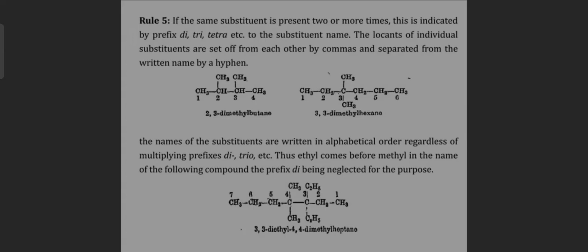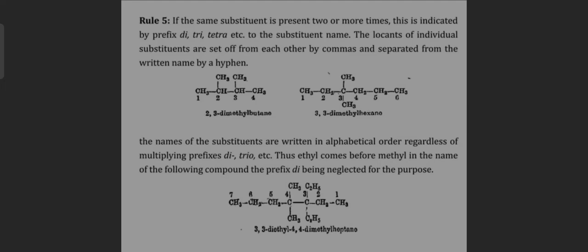Rule 5. If the same substituent is present two or more times, this is indicated by the prefix di, tri, tetra, etc. to the substituent name. The locants of individual substituents are set off from each other by commas and separated from the written name by a hyphen.